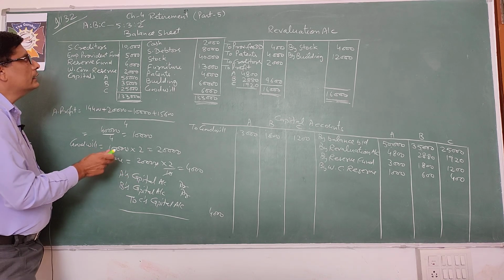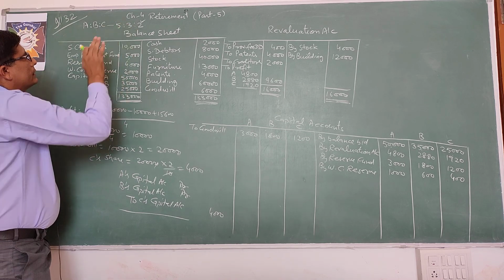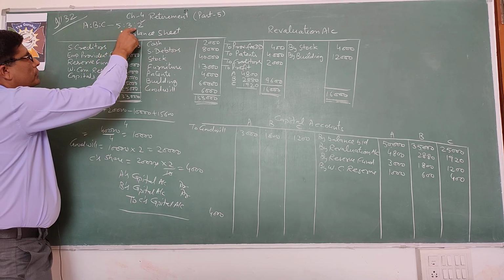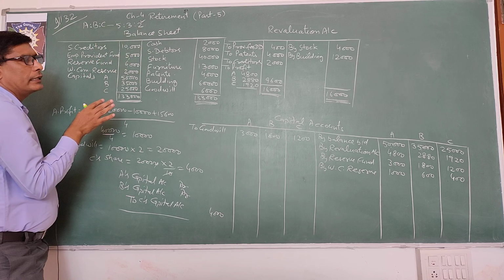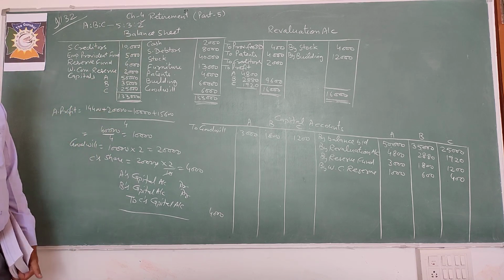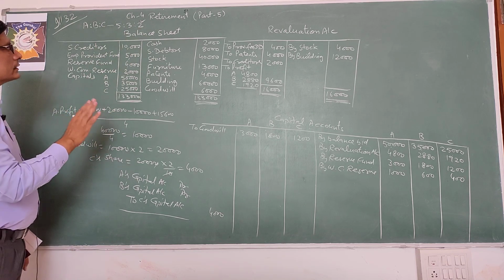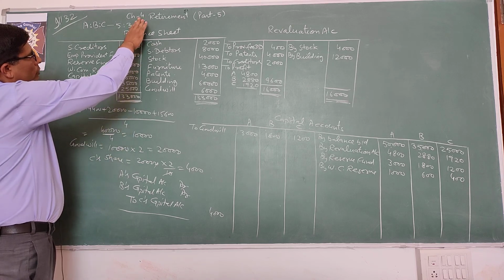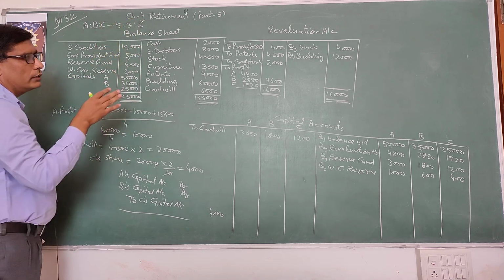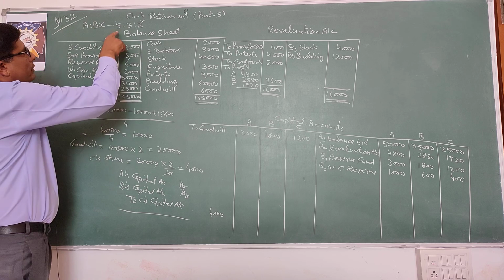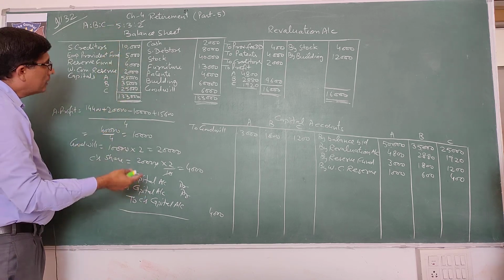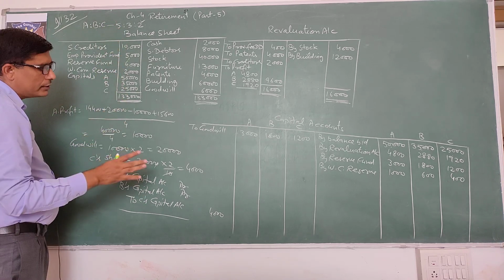ratio. See here, A, B, C, 3 partners, old ratio is 5:3:2. C is retiring and no further information is given to us. In such a case, the new ratio will be same as 5:3 and gaining ratio will also be same as 5:3. So here gaining ratio is 5:3.